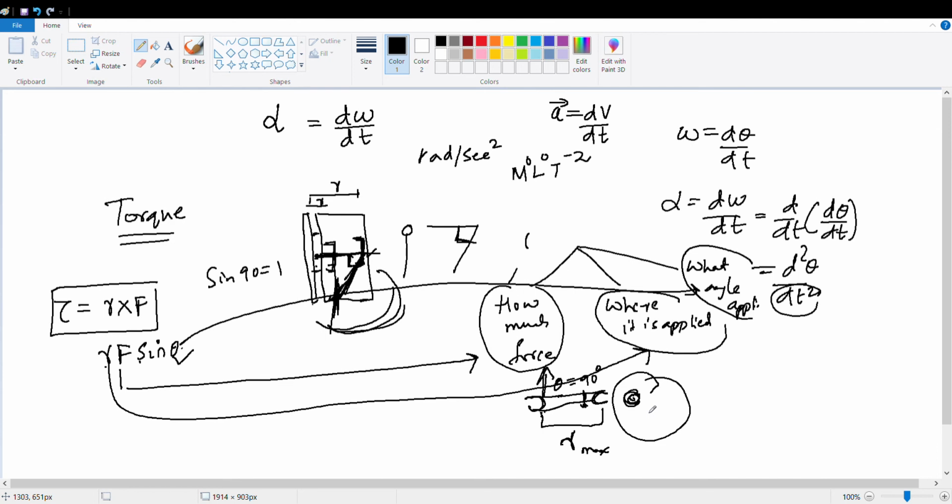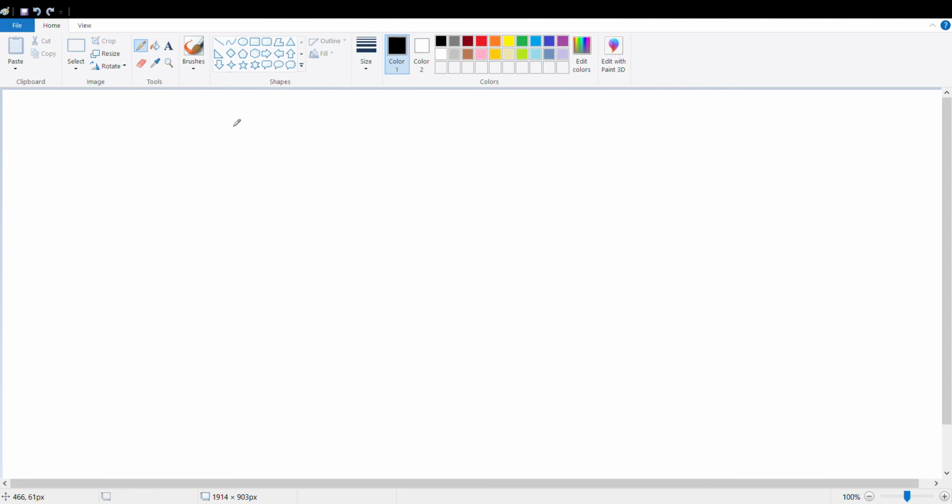So fine. Now let me give you the different formulas that will help you compare linear motion and rotational motion. I was just giving an analogy about force. You don't have to write, just note it down, or you can take a snapshot. S is given by initial velocity plus final velocity divided by 2, into time. What about rotational motion? Omega naught plus omega divided by 2, into t.